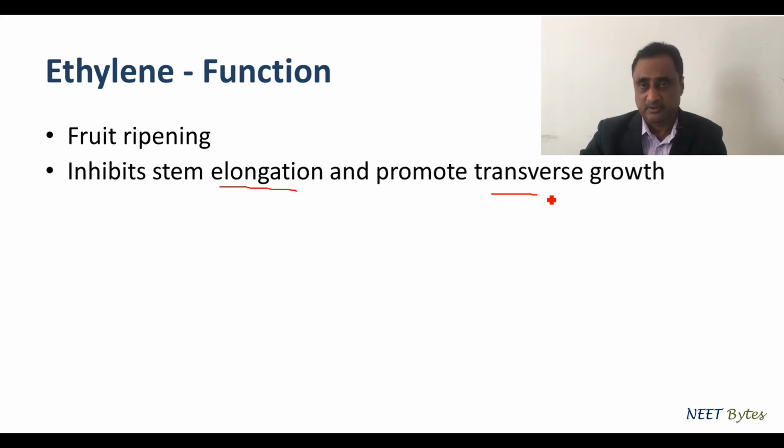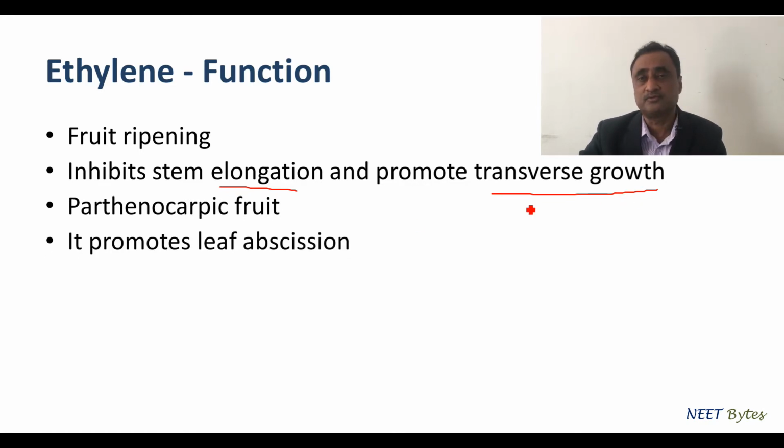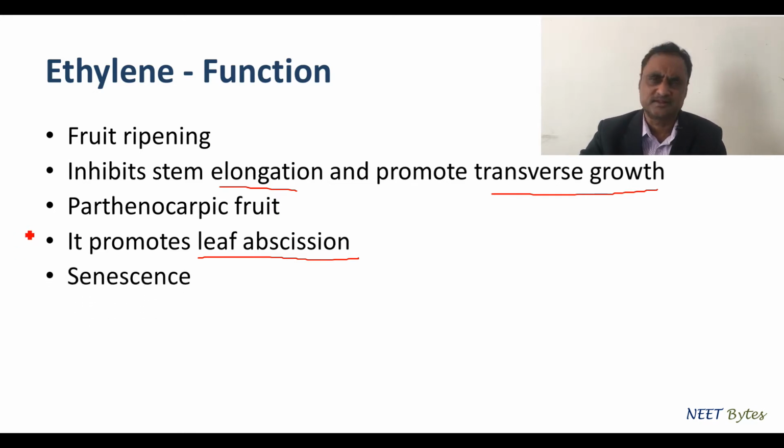That is the most important function, but besides that, it also inhibits stem elongation but promotes transverse growth, and it also helps in the production of parthenocarpic fruit. It promotes leaf abscission. I would like to make it very clear that for all other abscissions it is abscisic acid, but for leaf abscission it is ethylene that promotes it. It also promotes senescence, which is nothing but a programmed death. That is also done by ethylene.